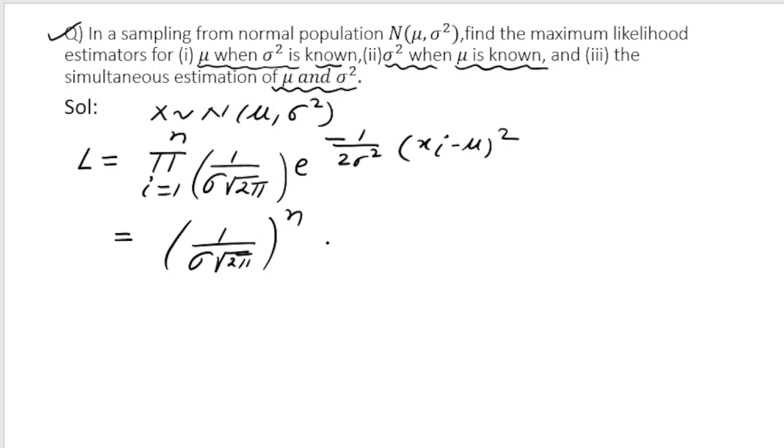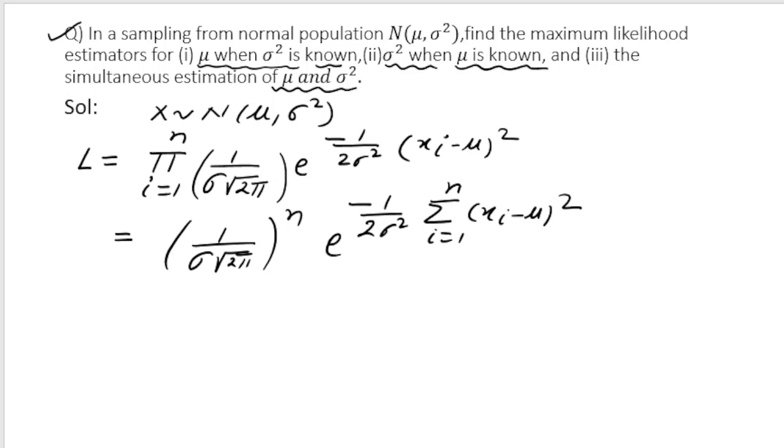So if you multiply them, the powers will be added, and what will I get? I will get minus 1 by 2 sigma square, that is constant, and summation (xi minus mu) whole square, where i varies from 1 to n. I hope there is no doubt in this.